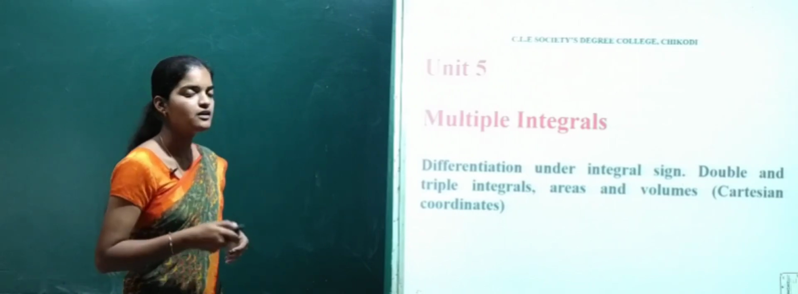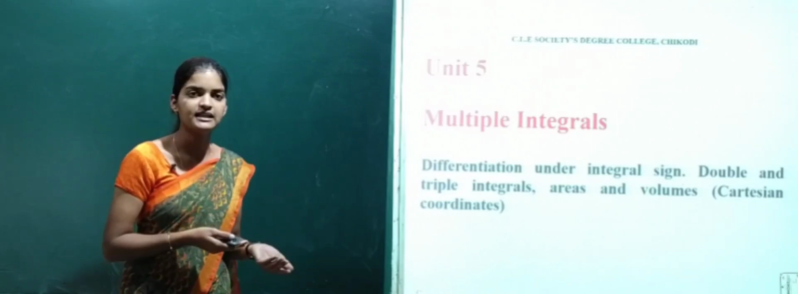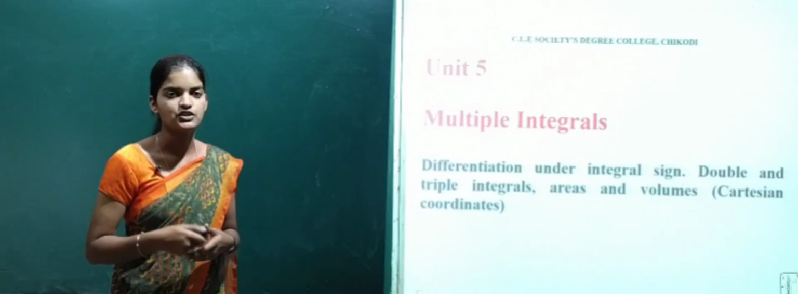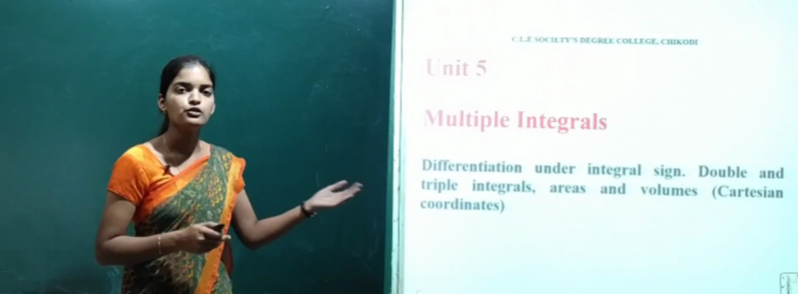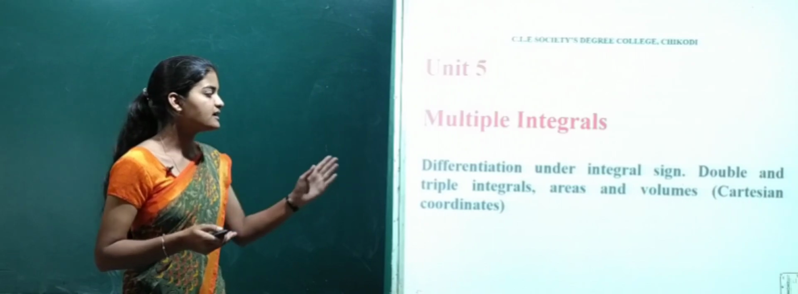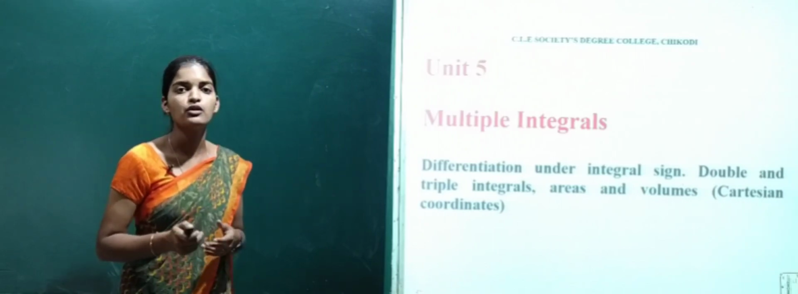Then come areas and volumes. Area means double integration, volume means triple integration, that we will see, and also some examples. And these areas and volumes we will find for Cartesian coordinates. Yes, this is about unit 5.